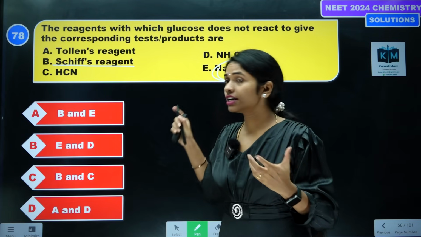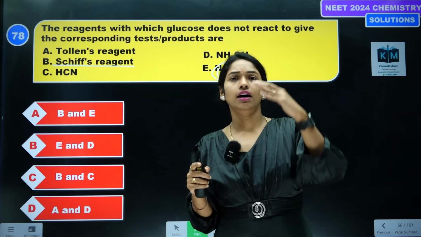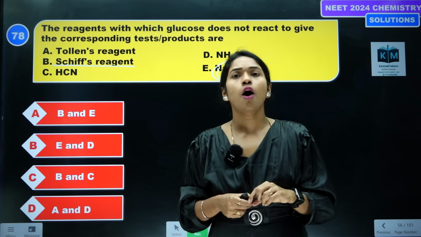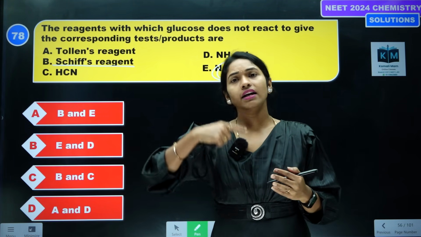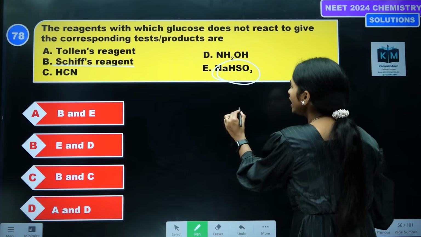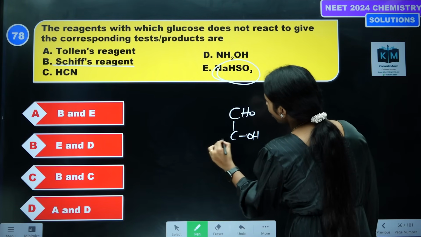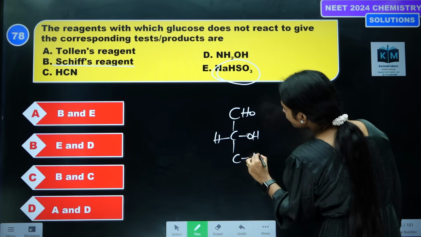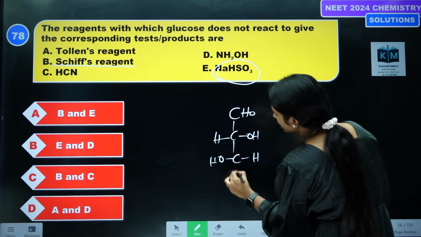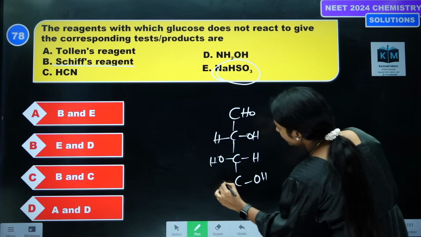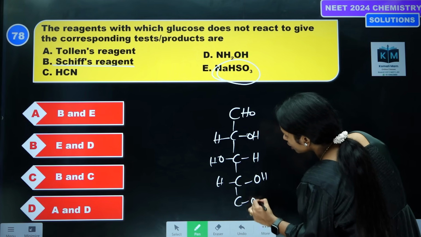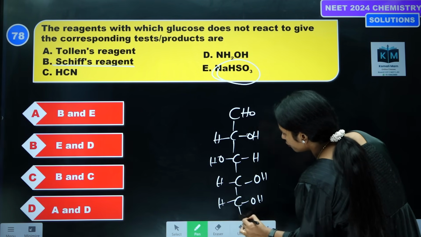The remaining reagents break these cyclic Haworth structures and convert them into aldehyde. So the free aldehyde group, open chain structure, does not form when we add weak reagents.